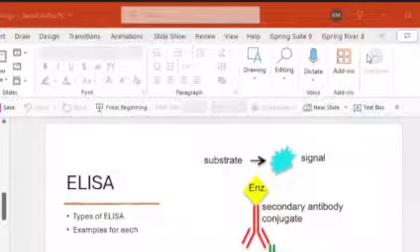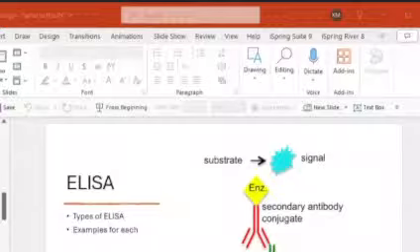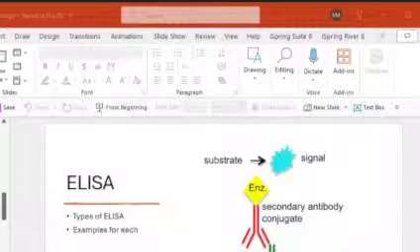So as you can see, before 3 we have C1, 4 and 2, is it not? So the C3 convertase can be named as C4b2A. And what about this B and A? How can you remember whether it is B or A that you have to add to the pathway? For that, you just have to remember one thing: the anaphylotoxins produced during this pathway are C3a, C4a, and C5a.